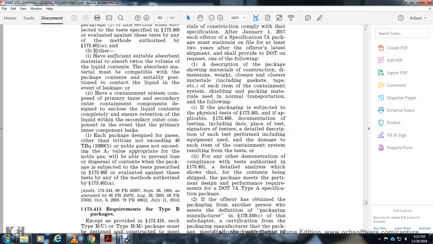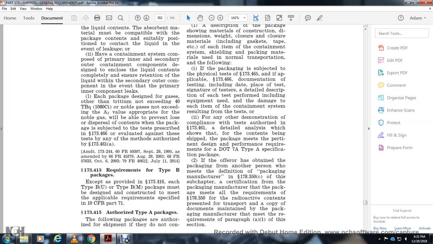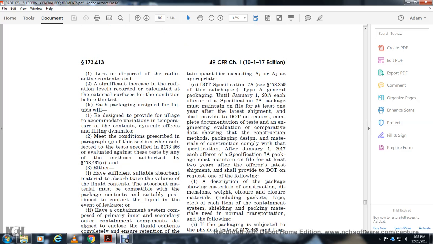173-413 requirement of type B packages, except for those provided in paragraph 5 of 173-416. Type B packages must be designed and constructed to meet the applicable requirements specified in Title 10 CFR Part 71. 173-415 authorized type A packages, with the following packages authorized for the shipment,